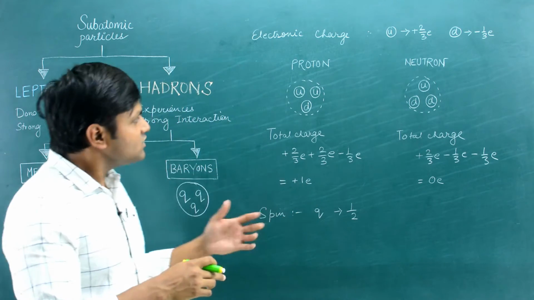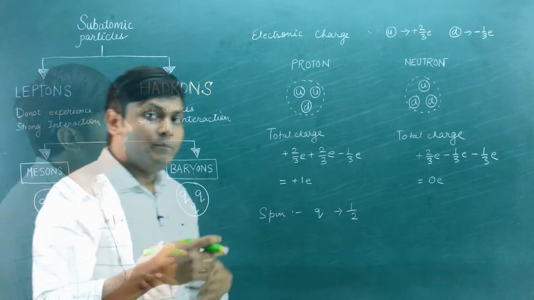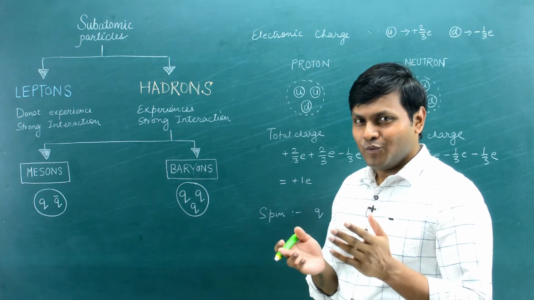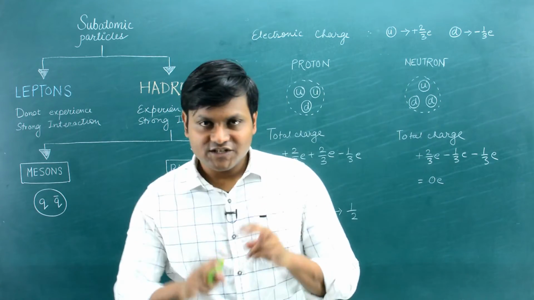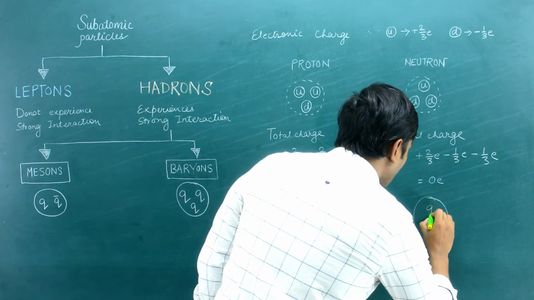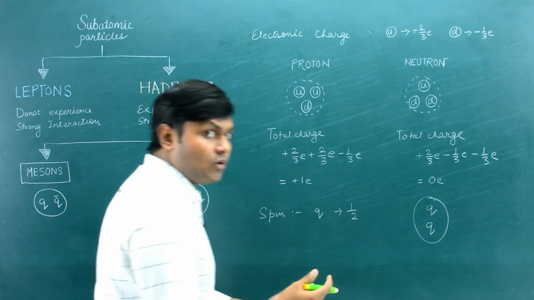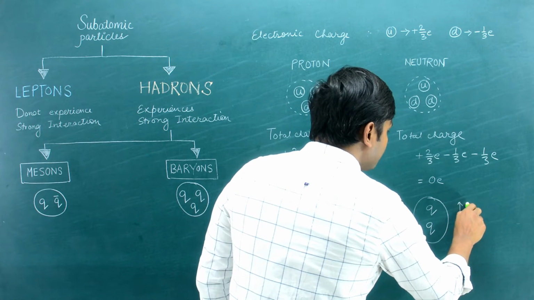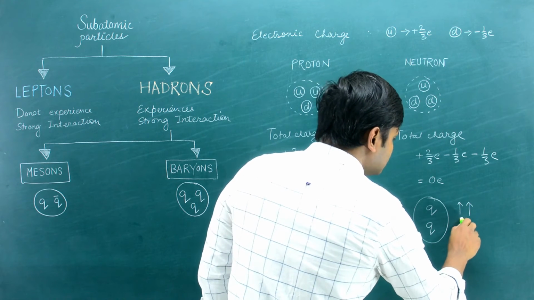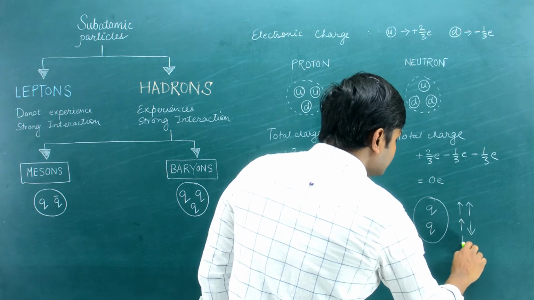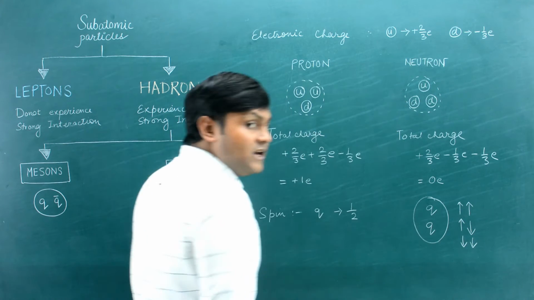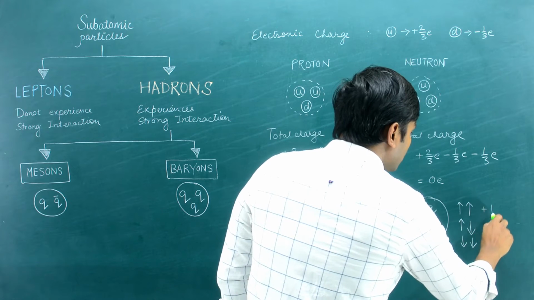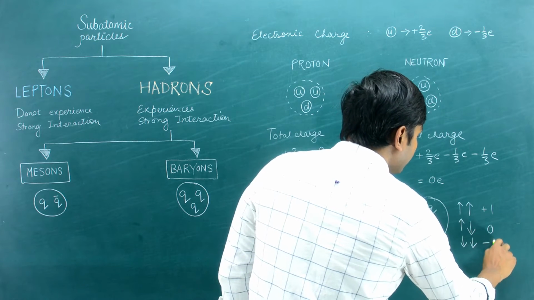So based on this, we can get an idea whether or not the meson particles or baryon particles will be fermions or bosons, right? Since mesons consist of 2 quarks, 1 quark and 1 antiquark, they can have configurations of spin up spin up, spin up spin down, or spin down spin down, right? Which basically corresponds to a spin of plus 1, spin of 0, or spin of minus 1.